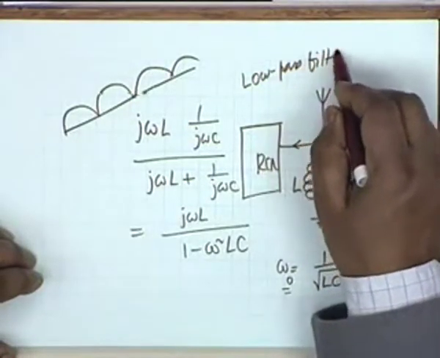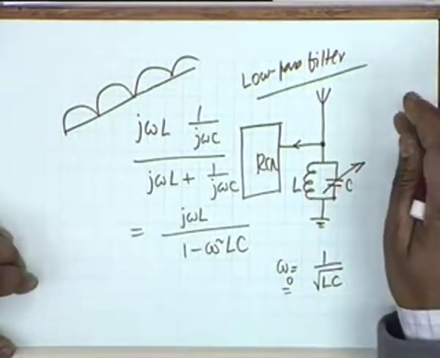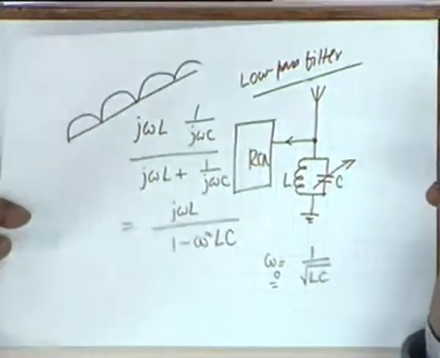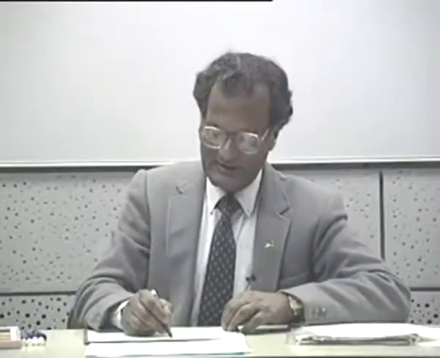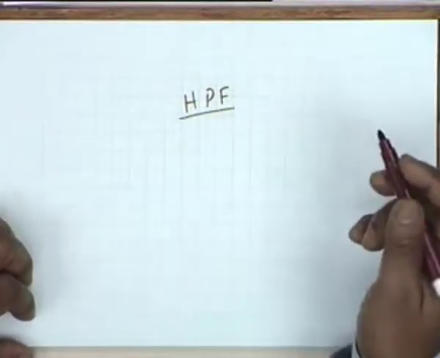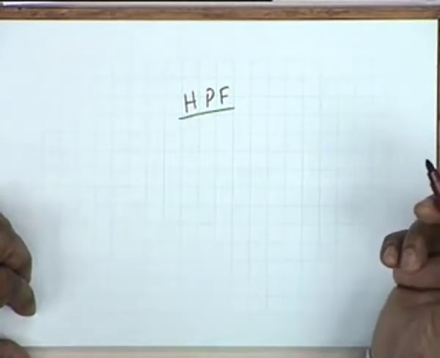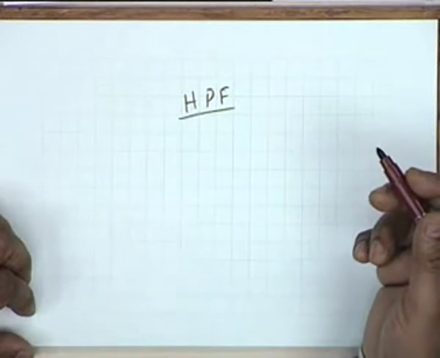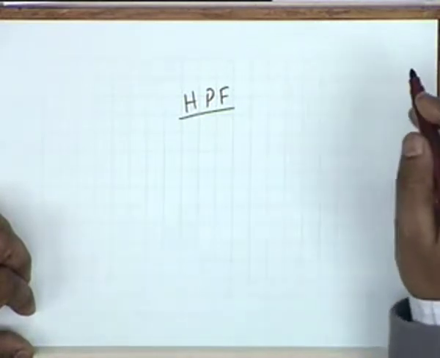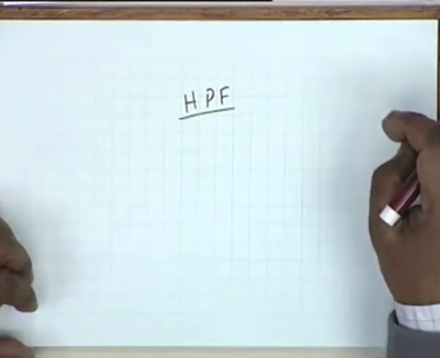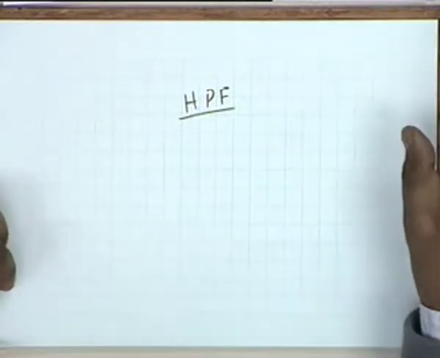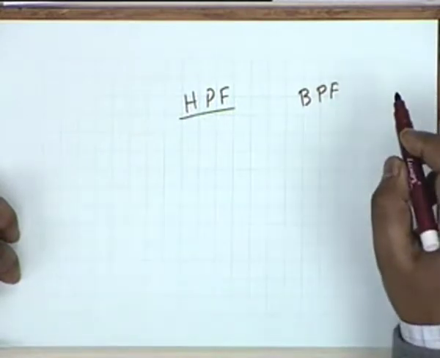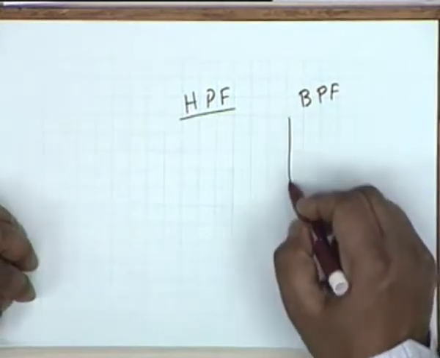A low pass filter is one which passes low frequencies and rejects high frequencies. In a similar manner, a high pass filter, HPF, is one which passes high frequencies but rejects low frequencies. All right, high pass filter. A band pass filter, BPF, is one which rejects both low and high frequencies.